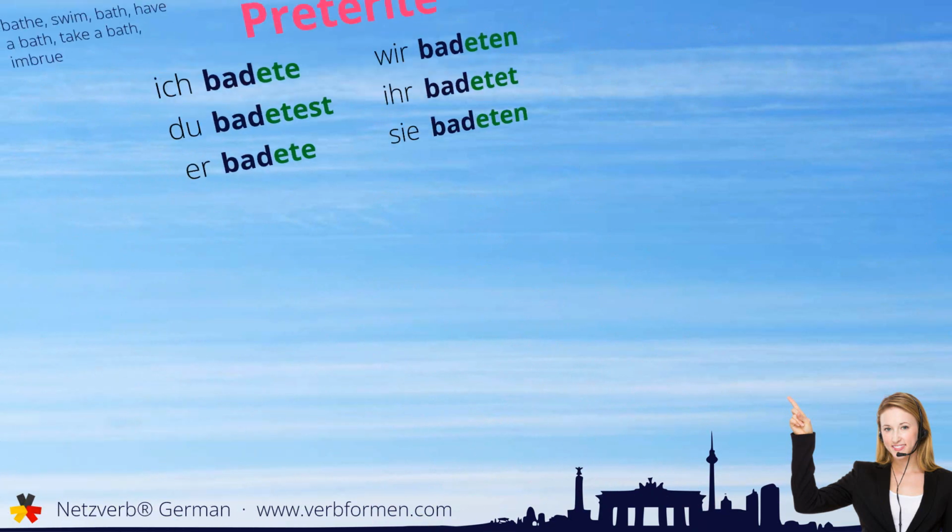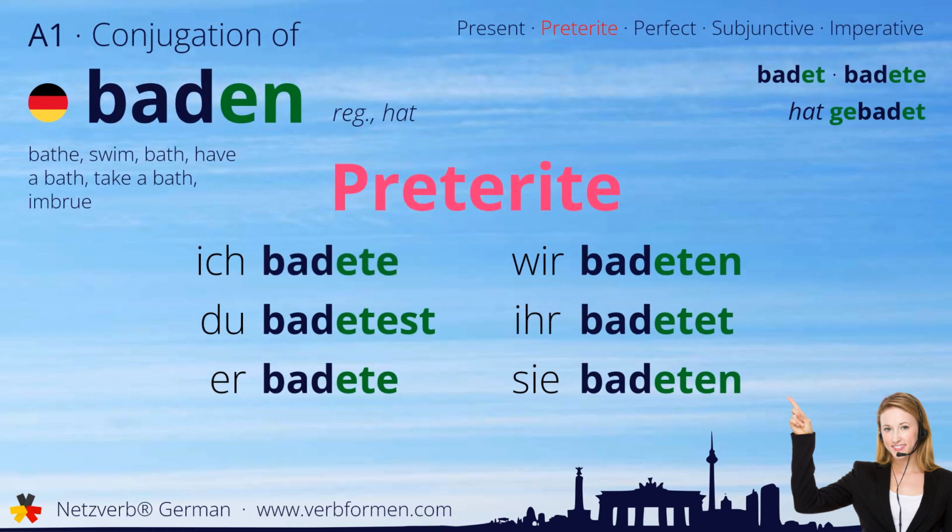Next up is the preterite. Ich badete. Du badetest. Er badete. Wir badeten. Ihr badetet. Sie badeten.